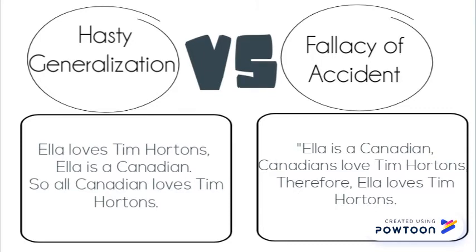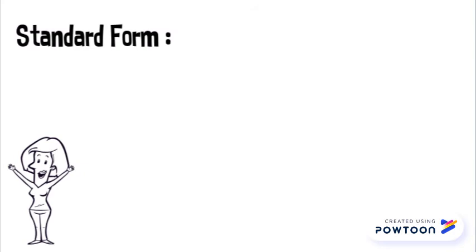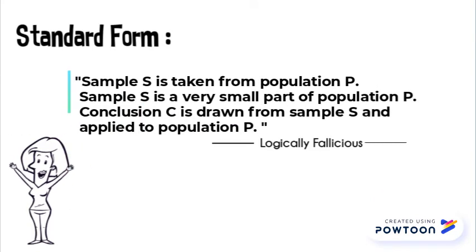As you can see in the hasty generalization sample, the conclusion from the small part of the population was immediately applied to the whole population. While in fallacy of accident, the conclusion assumed through the general population was applied to a small part of the said population. Figuring out the fallacy is a difficult task, so here is a standard or logical form of how hasty generalization is constructed. According to Logically Fallacious website, sample S is taken from population P, where sample S is a very small part of population P, and conclusion C is drawn from sample S and applied to population P.